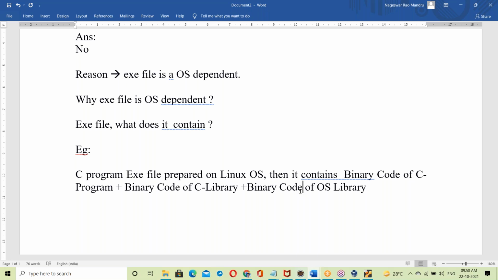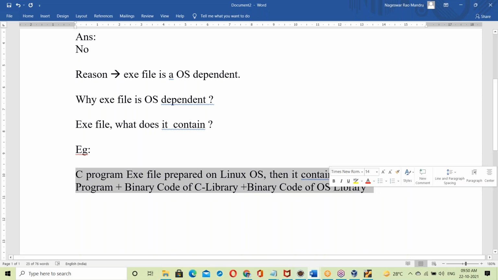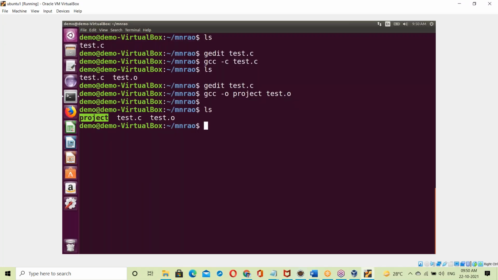By linking all of this, we generate the exe file. So finally, what does that exe file contain? The project exe file contains the binary code for your C program, the binary code for the C library, plus the binary code for the OS library. So the OS library is also part of the exe file. The OS library is linked with the project exe.